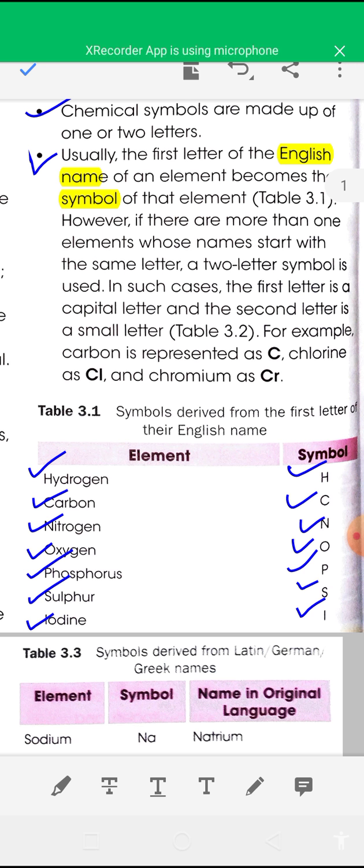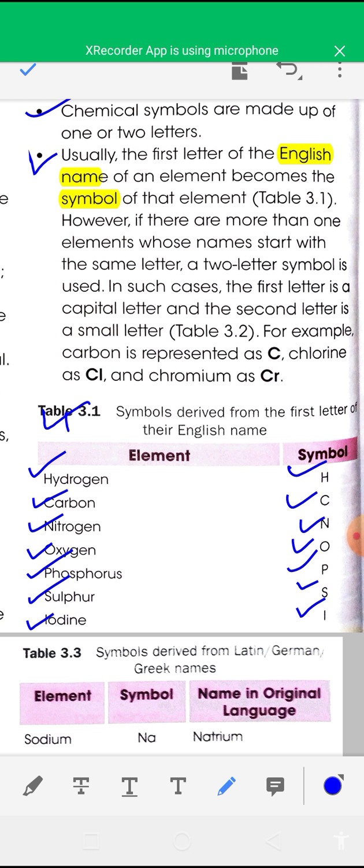Here the symbols of some elements are given, you can see.